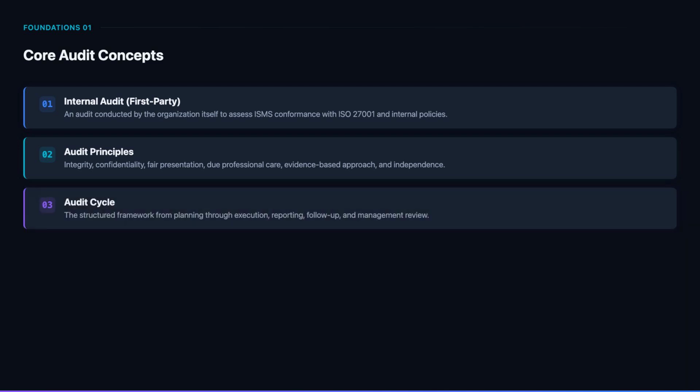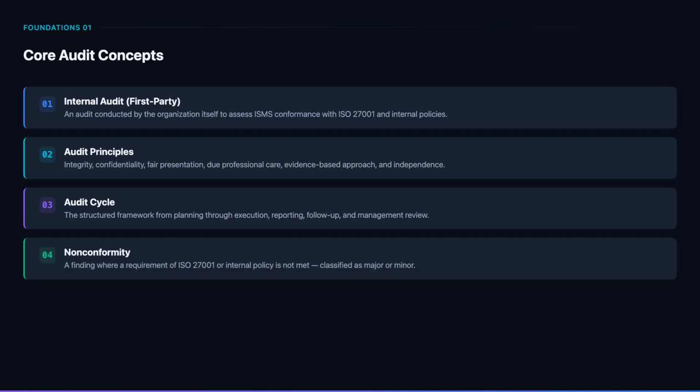The audit cycle provides a structured framework that guides the entire process. It begins with planning and preparation, moves through execution where evidence is collected and analyzed, continues to reporting where findings are documented, and concludes with follow-up actions and management review. This cycle repeats continuously, driving ongoing improvement of the ISMS.